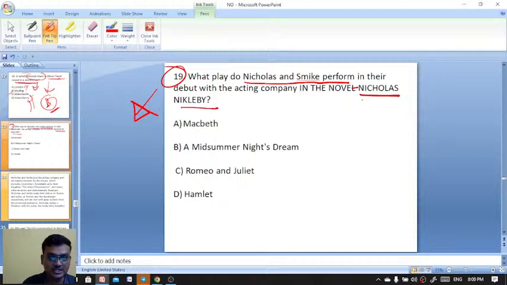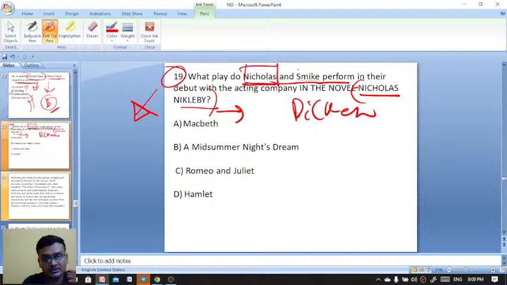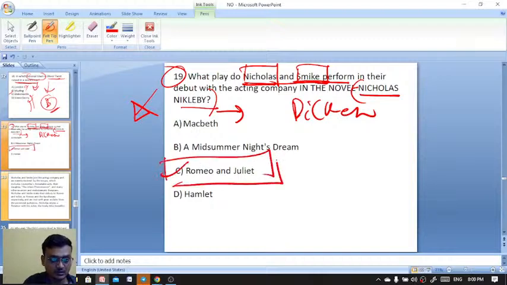Nicholas Nickleby is a novel by Dickens. So here Nicholas, the titular character, with Smike, they are acting in Romeo and Juliet in their debut. Romeo and Juliet is the right answer.